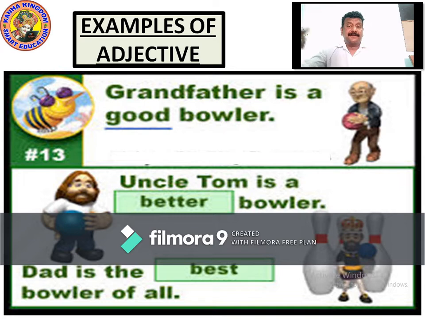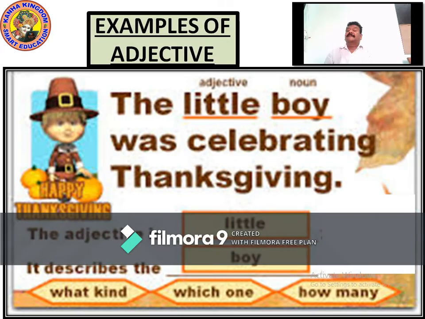So now let's go to the next. Now you can see the examples of adjectives. Whenever you see a sentence, what questions come up to find an adjective? What does the adjective answer? What kind, which one, how many? You can see in the clip below it's written: what kind, which one, how many. These three questions arise in the mind to identify an adjective. An adjective answers all these three questions.